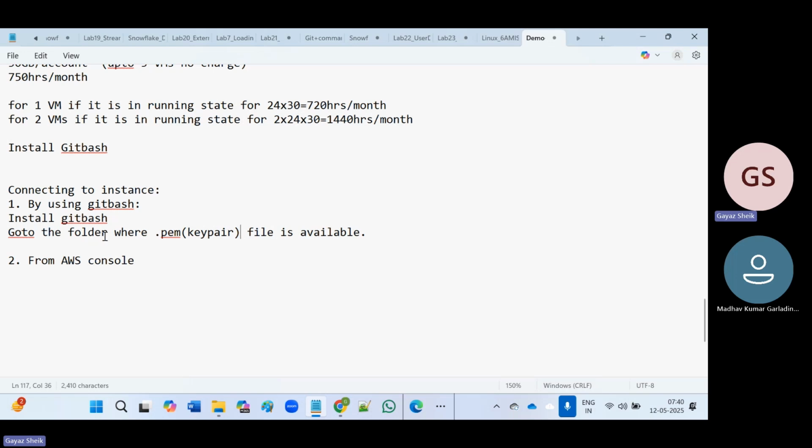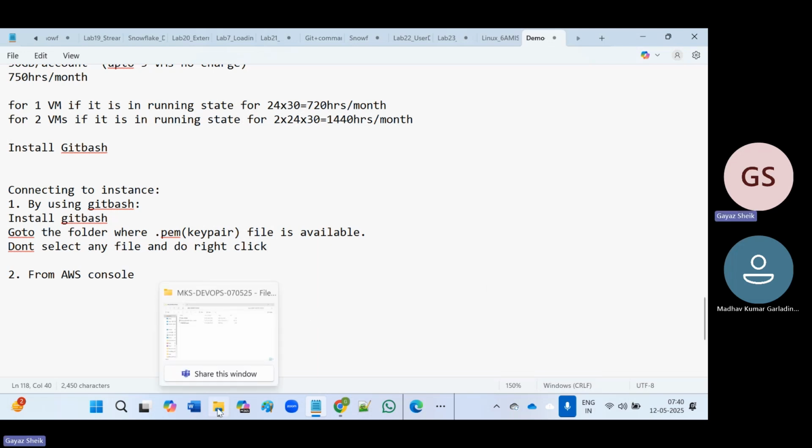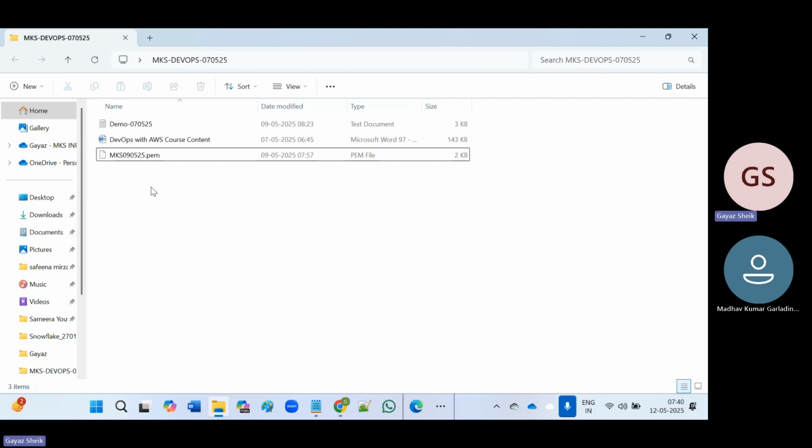Go to the folder where we have the .pem file, and don't select any file.